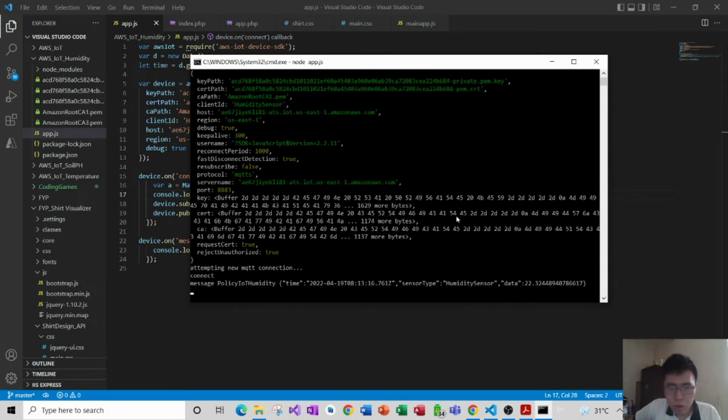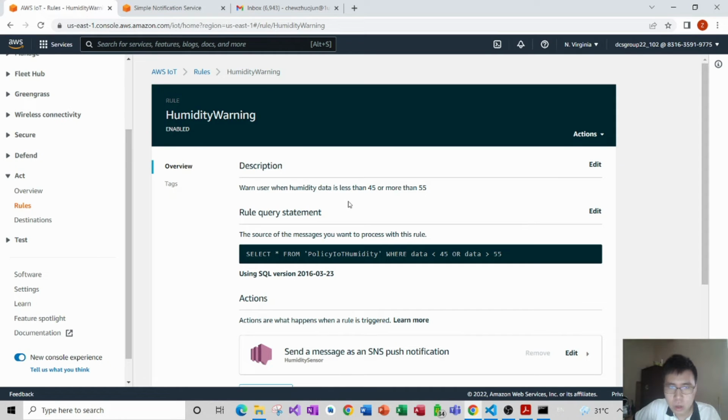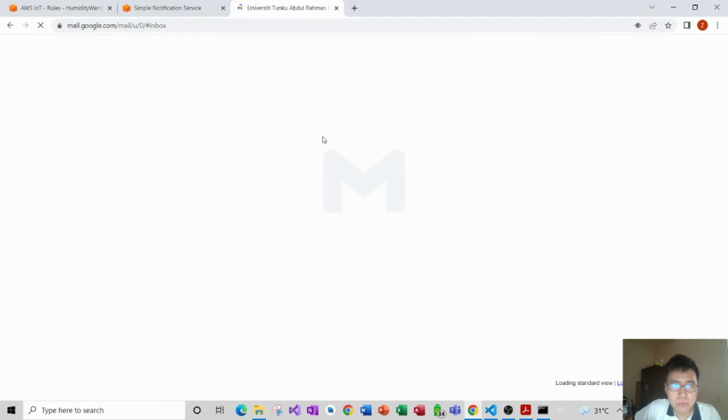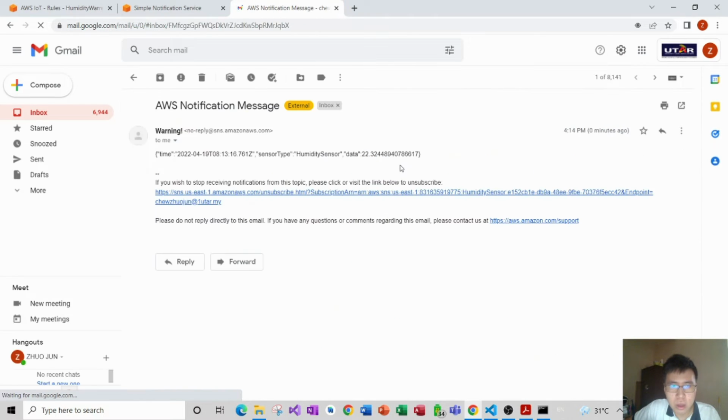Now my IoT core will send the data. My humidity sensor data is 22. We have seen that my humidity data is less than 45, so it will trigger the email to my Utah email. So that's it. It triggered the warning reply to my Utah email.